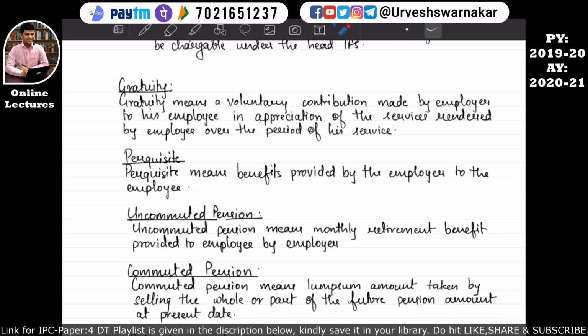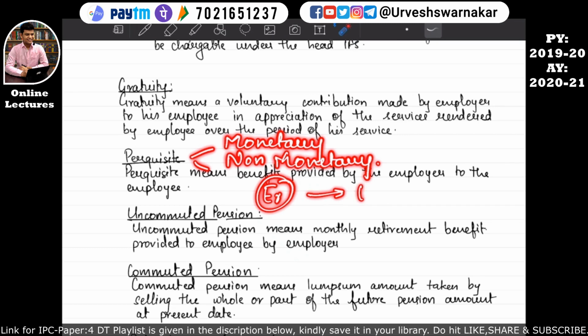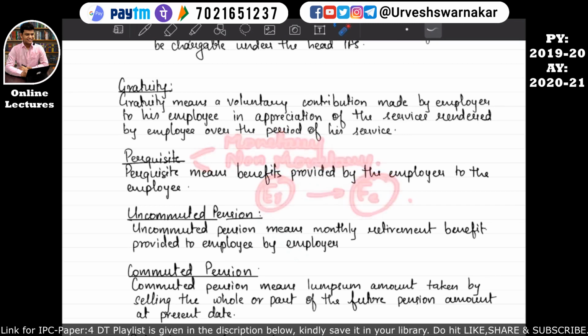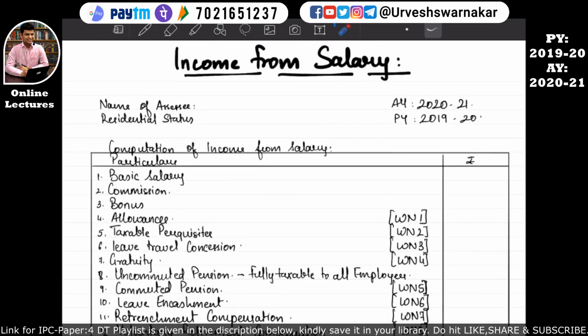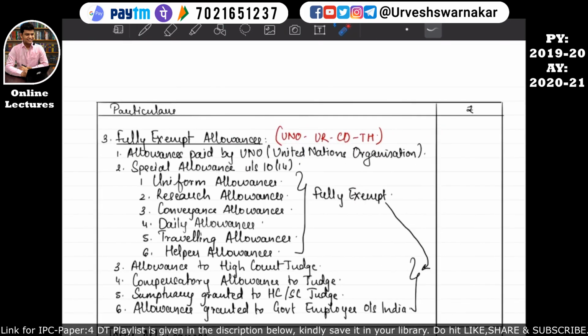So it is kind of a monetary benefit, or it can be called a non-monetary benefit. Whatever benefits are given by the employer, that is ER, to the employee, it is considered as perquisites. I hope this is quite clear to you all. So now let's move back to our format book. Taxable perquisite has working note number 2. So we need to see working note number 2.